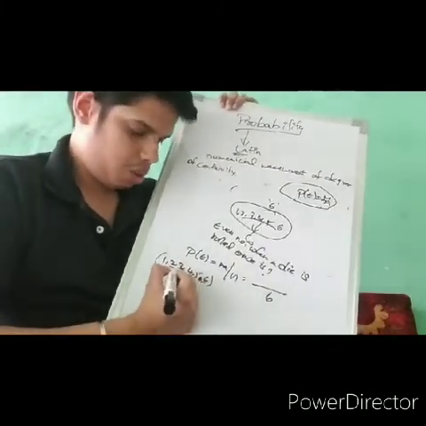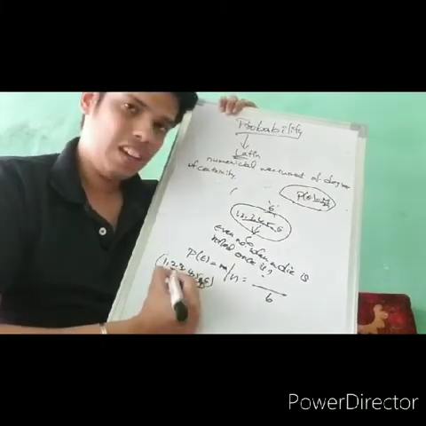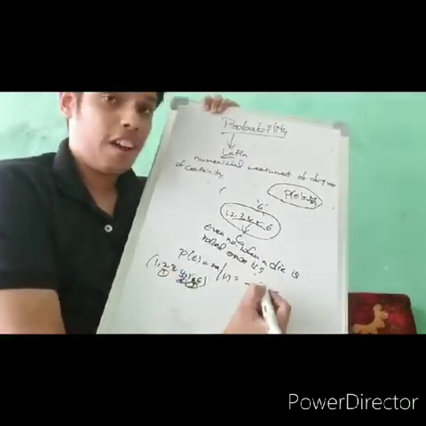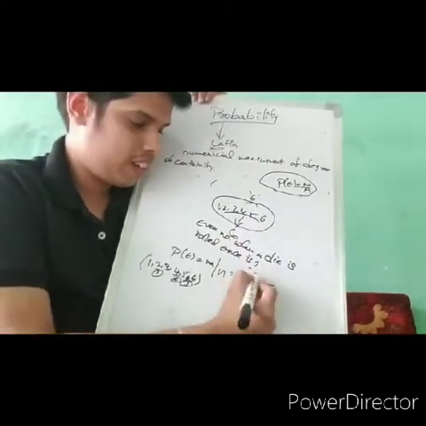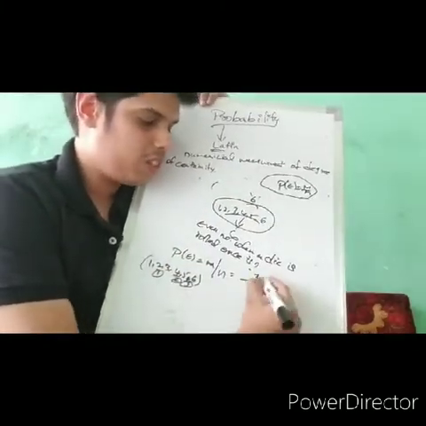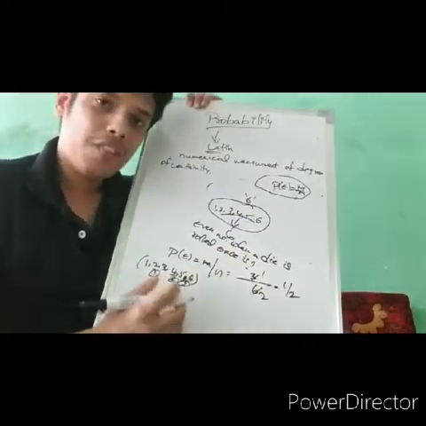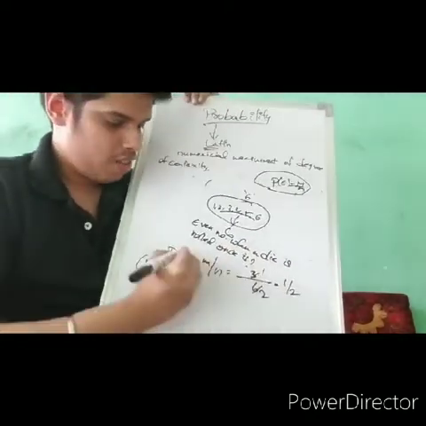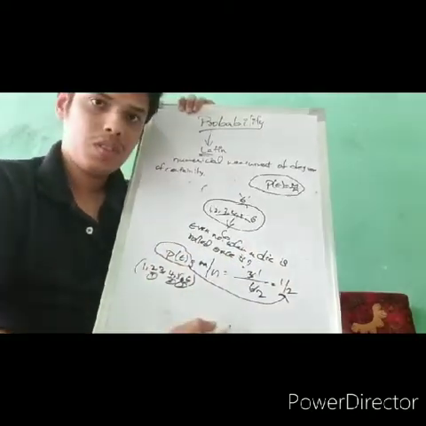So the total number of favorable outcomes here is 3, and the total number of outcomes is 6. That is 3 by 6, which is 1 by 2. So the probability of getting an even number when a die is rolled once is equal to 1 by 2.